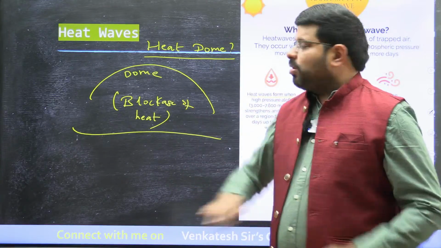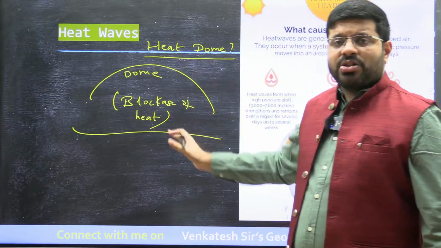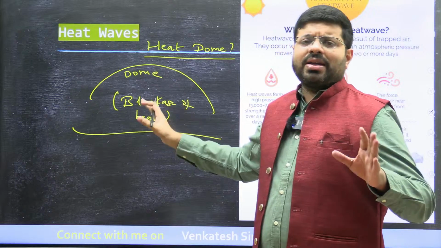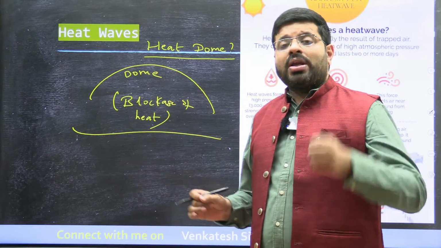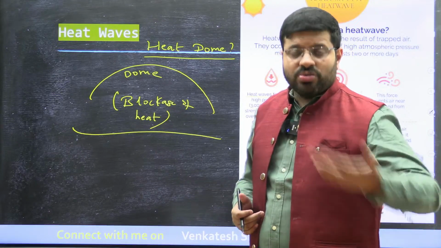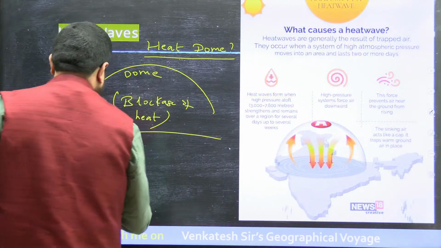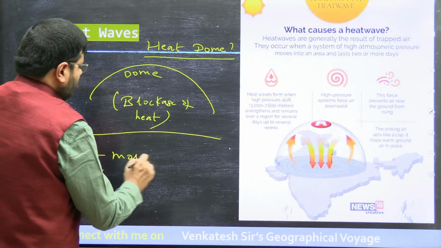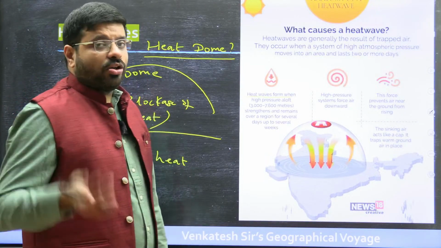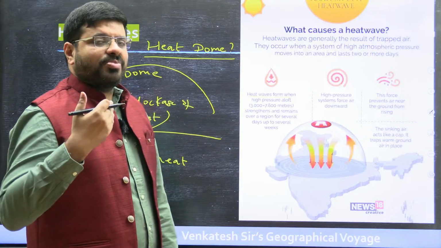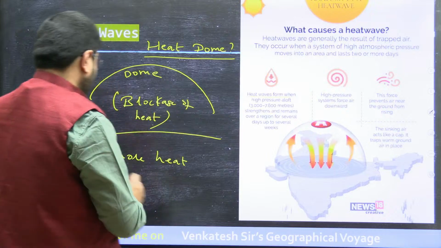Heat dome. So you are observing that when there is warm air here, the warm air is found for an extended time only in this area. So there is more heat, for a prolonged time period, usually 7-10 days, right? So what is this? You need to understand. Heat dome definitely means there is more heat. What is the difference from a heat wave with respect to a heat dome? It is understood from the perspective of a prolonged time period.